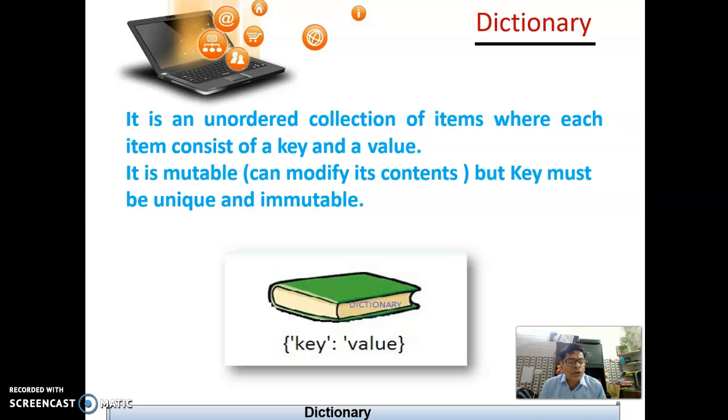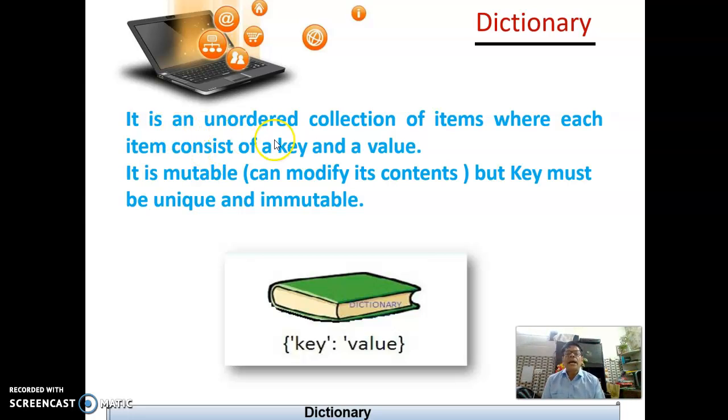A dictionary is also like a list, it is also a mutable data type. As you know, in a mutable data type we can change the data. Mutable means changeable. We can change the value of the data, and those changes will be reflected in the same ID.